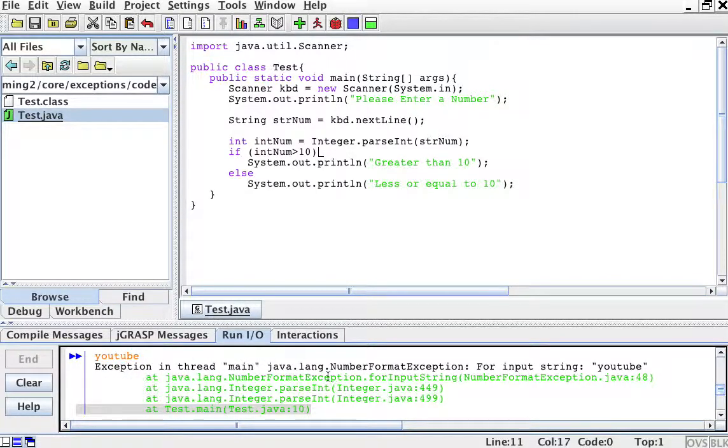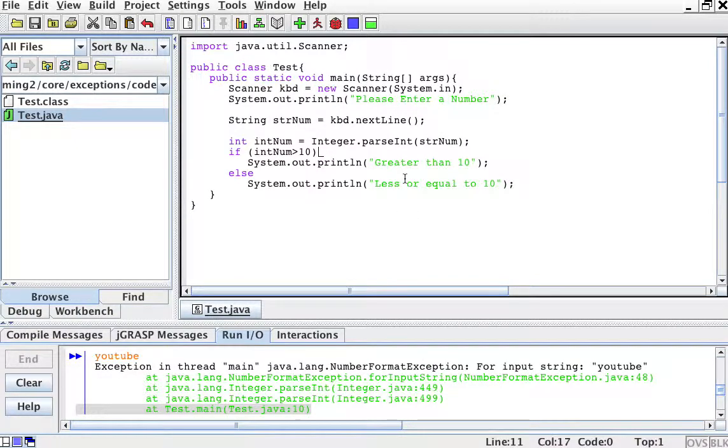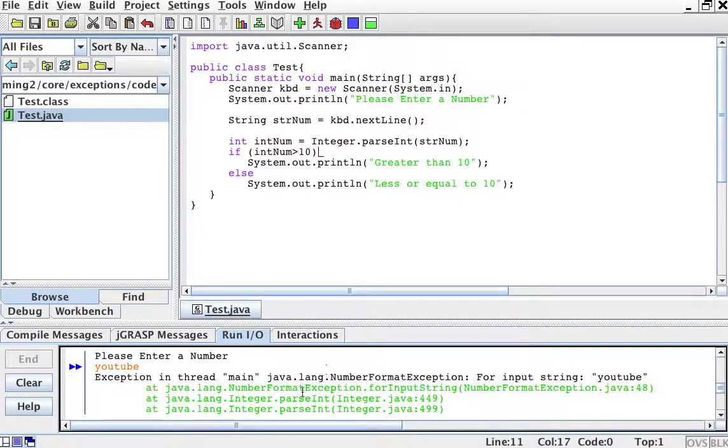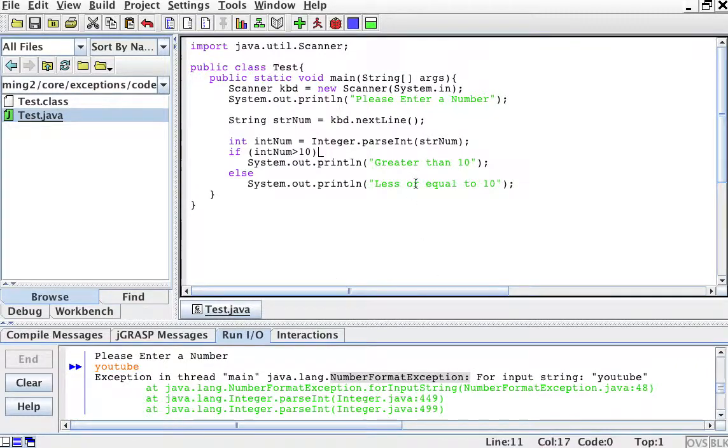An exception is a class that happens when certain unexpected things happen in the program. To work around those, what if I still want to say something nicer than an exception, right? I want to do something based on the fact that this exception happened. I want to say to the user something like, next time please enter an integer. Right now I cannot compute whether it's greater or less than 10. You can think of a bigger program, and you don't want the program to break because somebody entered something wrong. You want to inform the user and have them enter the right thing.